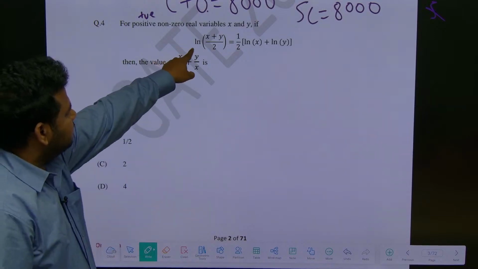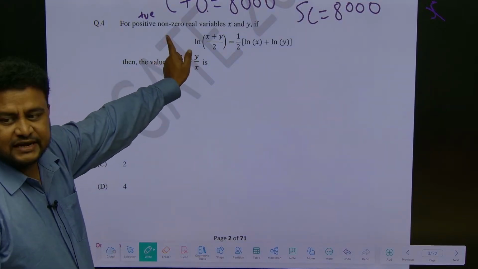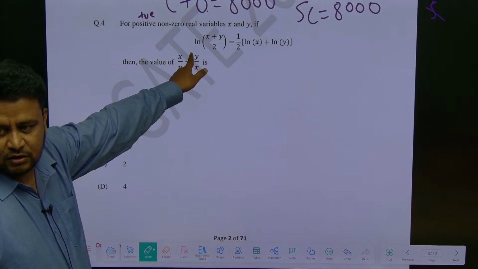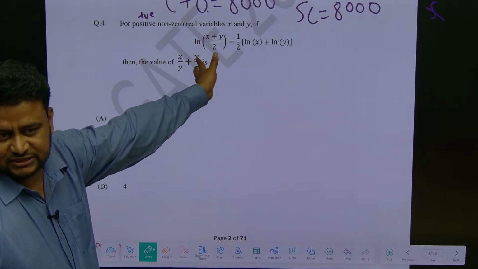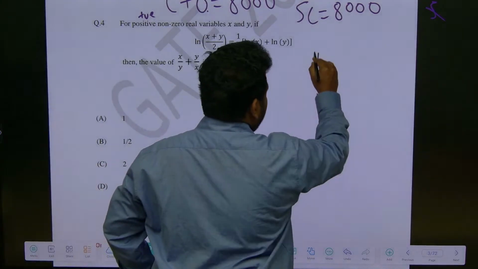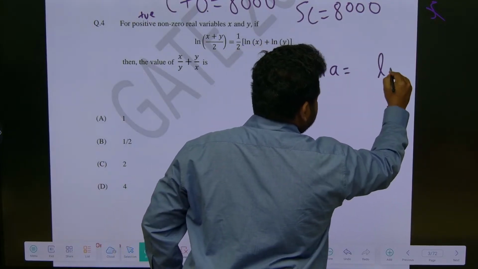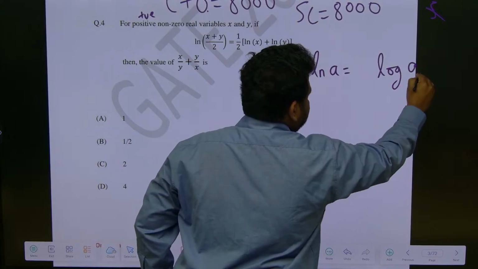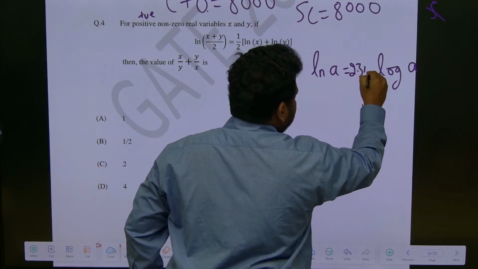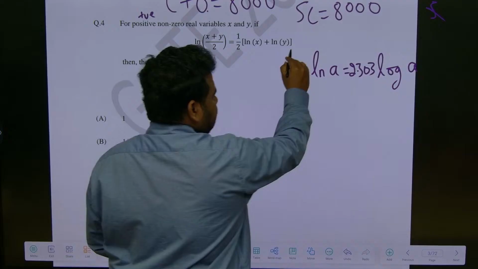So log of this c, this is nothing but ln. That is natural logarithm. We will write it like this. Common logarithm we will write as log. If I write it as ln, this is natural logarithm. Make a note of it. This is common logarithm, log a. This is nothing but equal to 2.303. This value you have to remember.